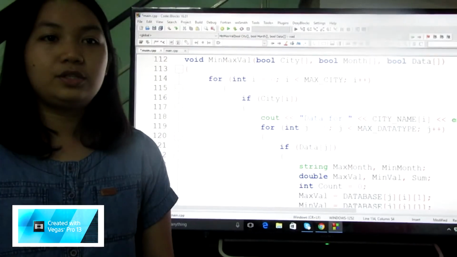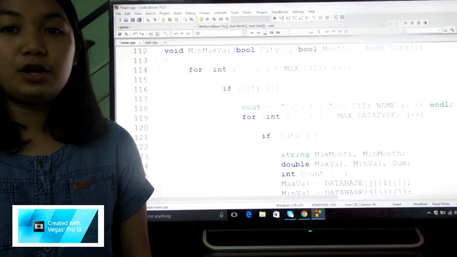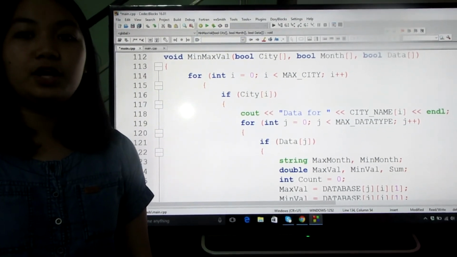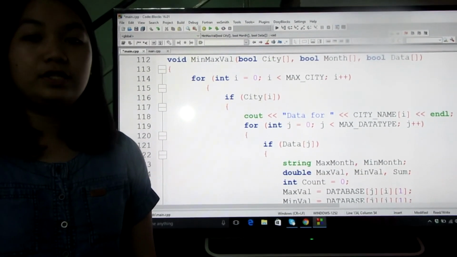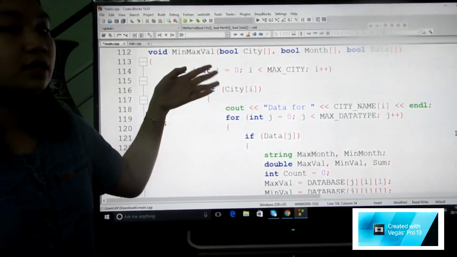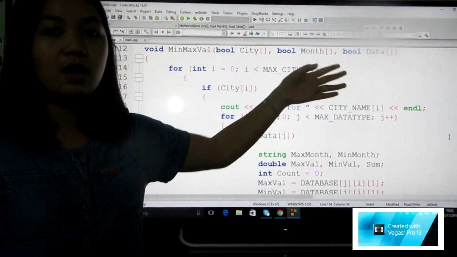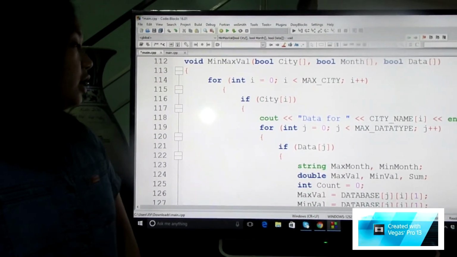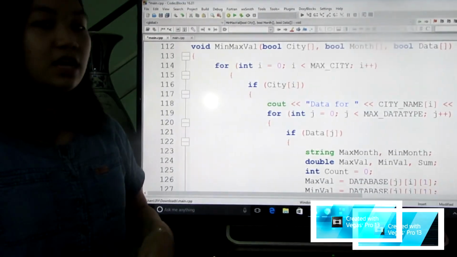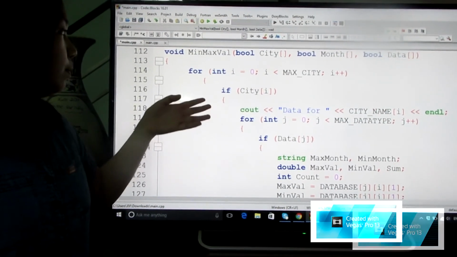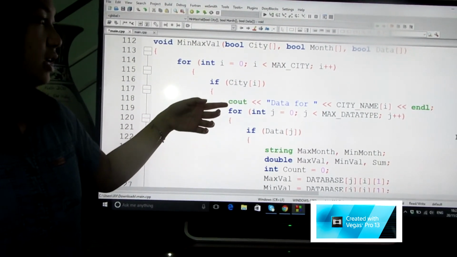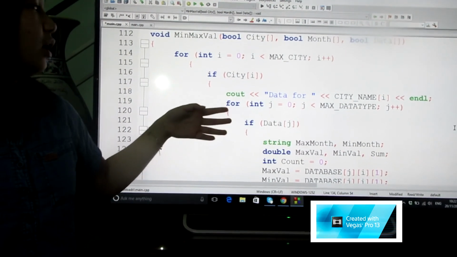We will introduce the min max value. This is a void function because it should check the min and max value of the data and not return. It has the 3 Booleans: city, month, and data. In this function, we have 3 loops to access the data. The first loop will check if the city is true. We show the data for the city name i.